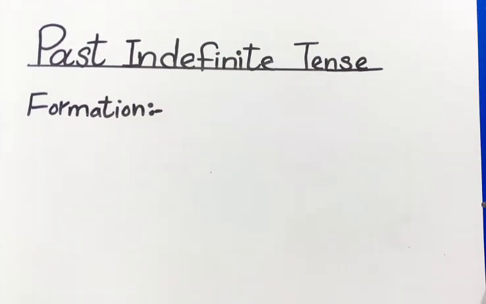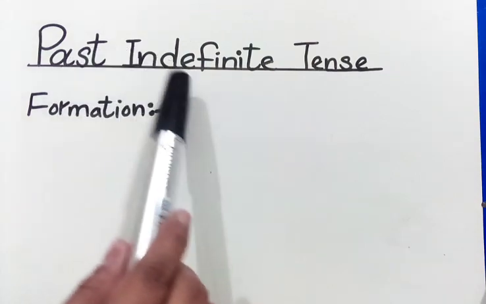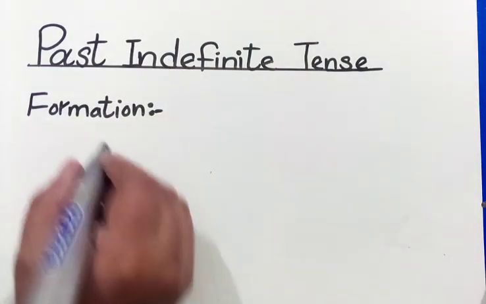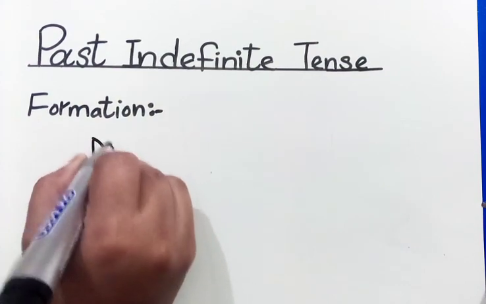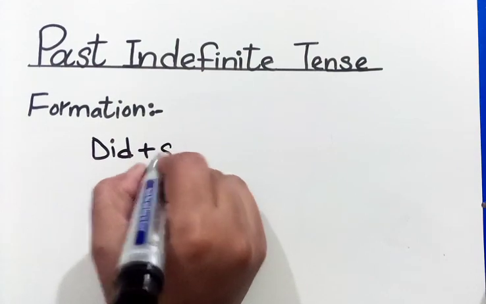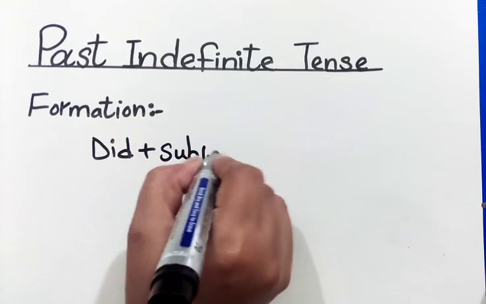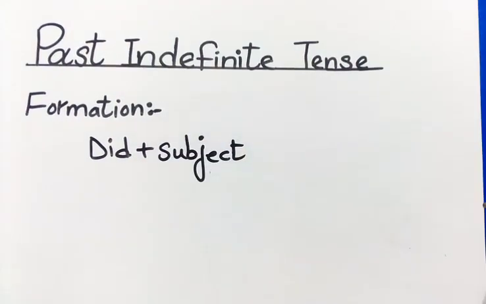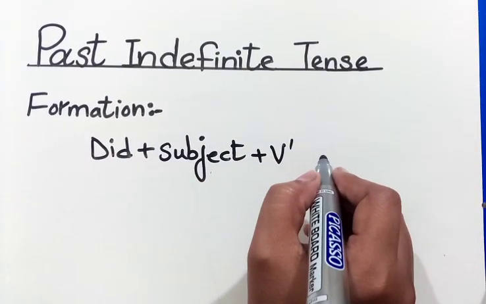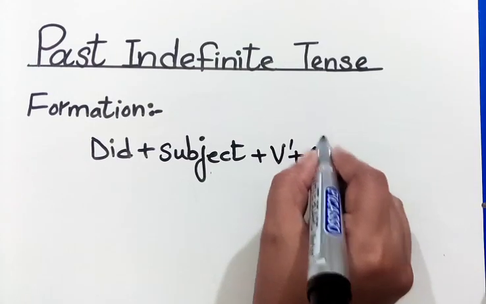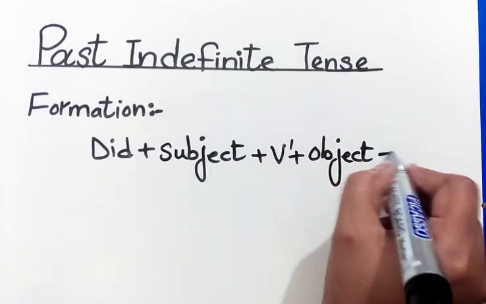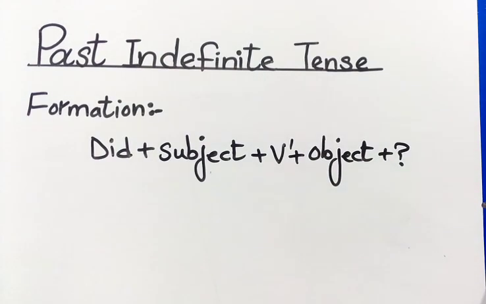Now I will write the formation of past indefinite interrogative tense, that is did plus subject plus V1, that is first form of verb, plus object plus question mark.